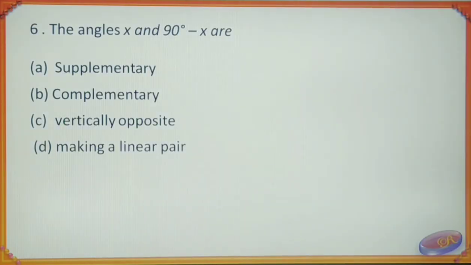Sixth question. The angles x and 90 degree minus x are option A supplementary, option B complementary, option C vertically opposite, option D making a linear pair. Quickly give your answer. Since sum of x plus 90 degree minus x is equal to 90 degree because x minus x will get cancelled. So they are complementary angles.